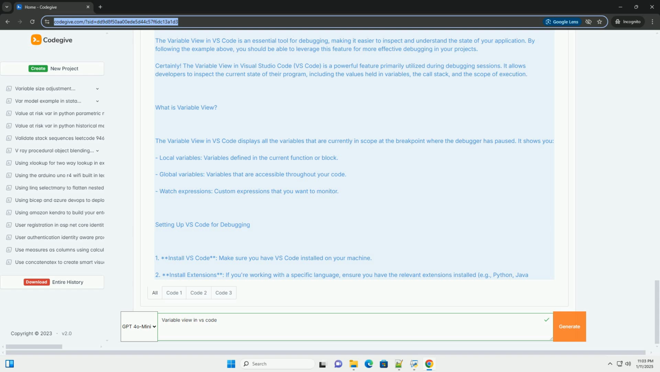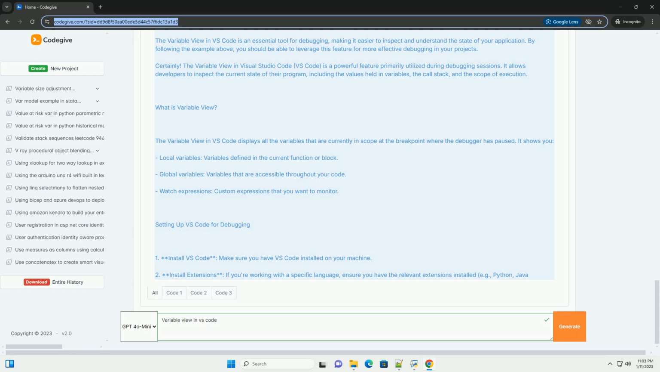It shows you local variables, variables defined in the current function or block. Global variables, variables that are accessible throughout your code. Watch expressions, custom expressions that you want to monitor. Setting up VS Code for debugging. 1. Install VS Code. Make sure you have VS Code installed on your machine.